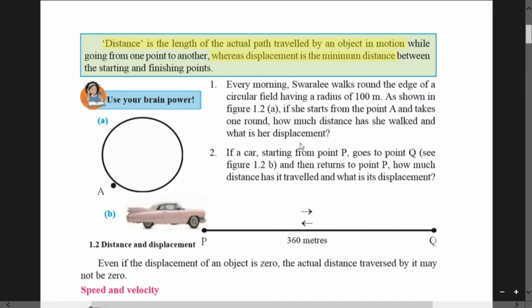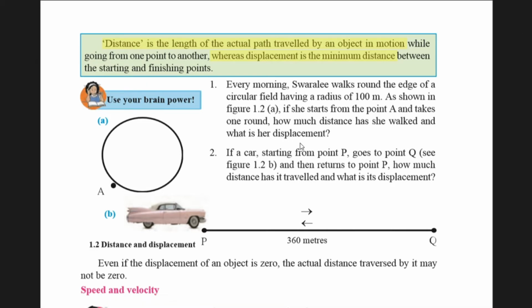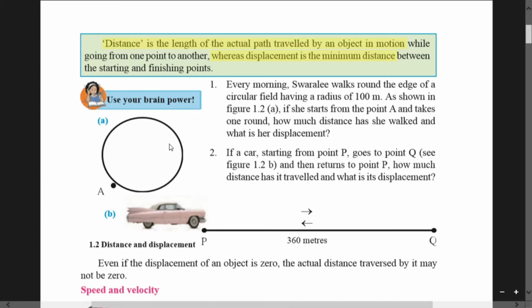See, over here there is one interesting point. Every morning Swarali walks around the edge of a circular field. Suppose Swarali is moving in the circular field. The garden is circular. She started at point A and ended at point A. Now suppose the distance is 2 km, for example.